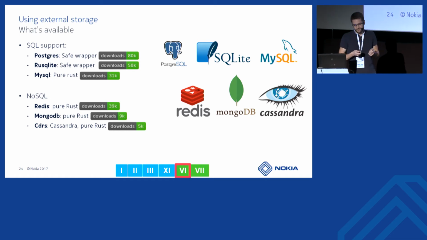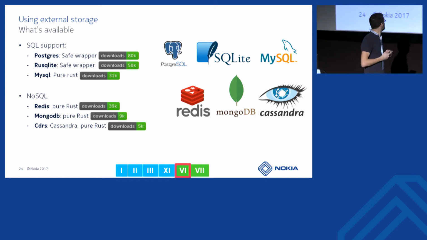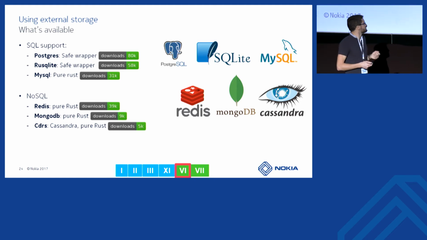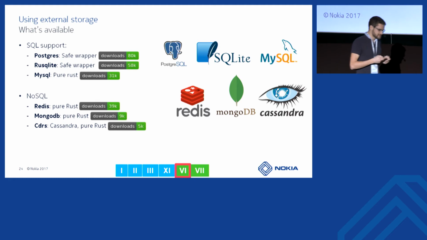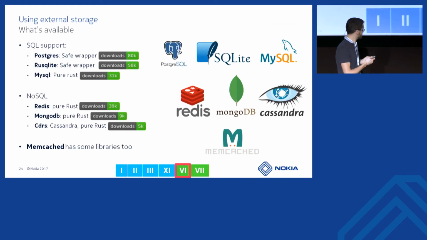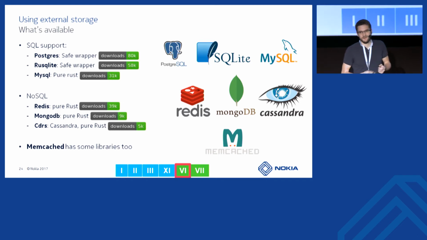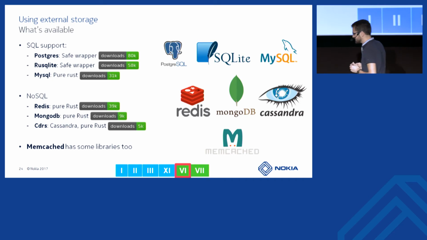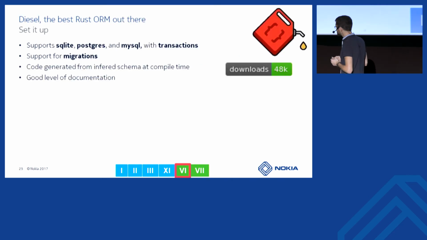MongoDB is also quite good. Cassandra, well, it's okay too. And if you want to cache things in an external caching system like Memcached, there are a few libraries too, but they are not very popular yet.